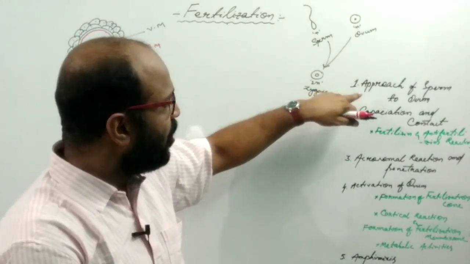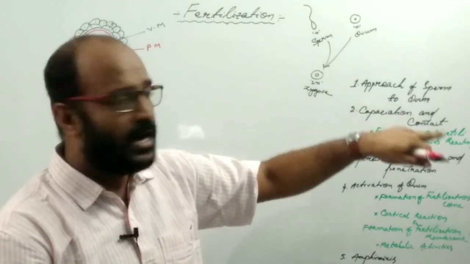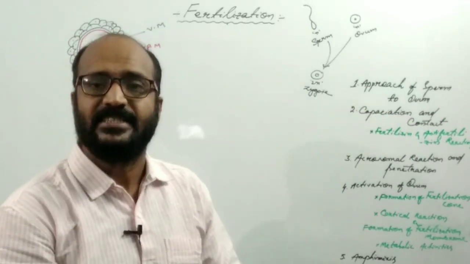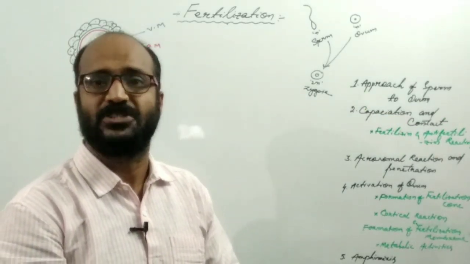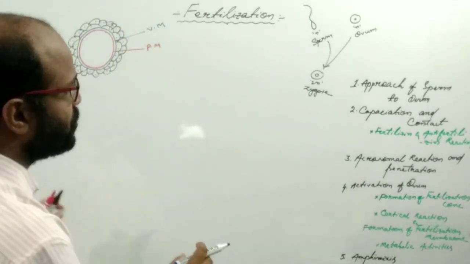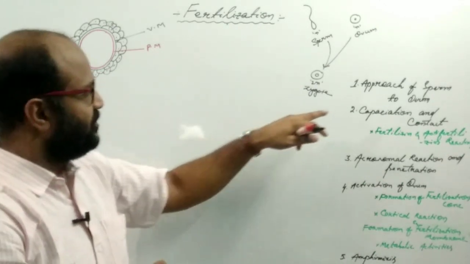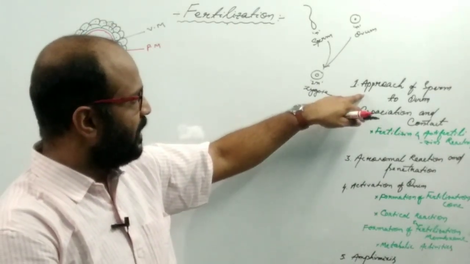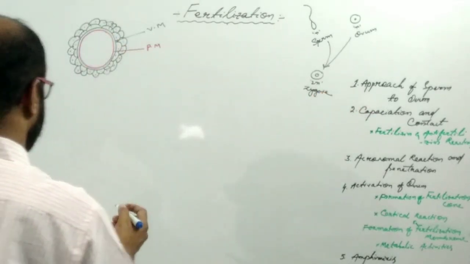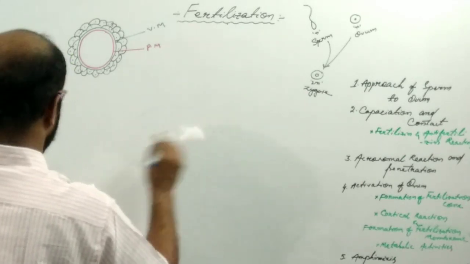The releasing of semen inside the vagina of the female individual is known as insemination. So the deposition of semen or sperm inside the genital tract of the female is known as insemination. So after insemination, suppose that this is the